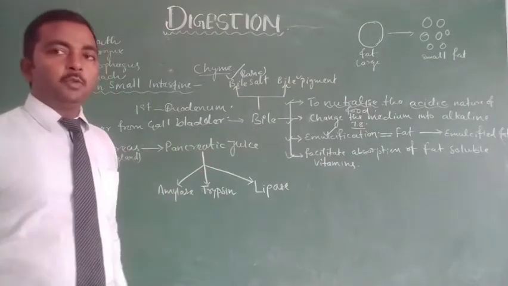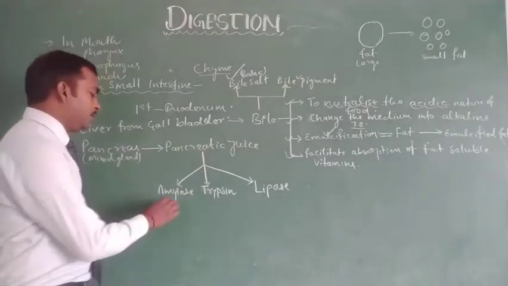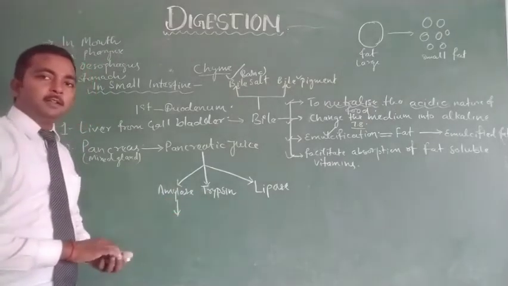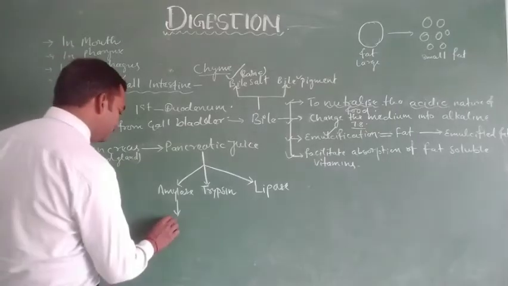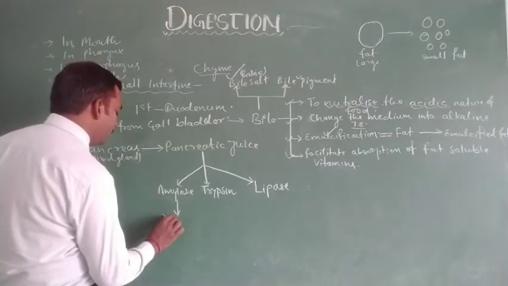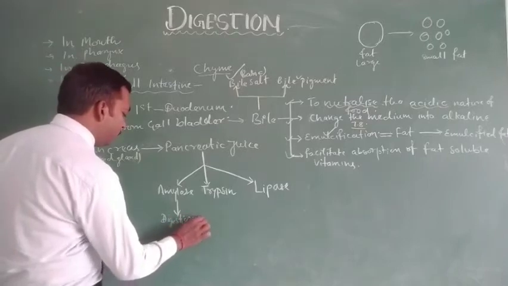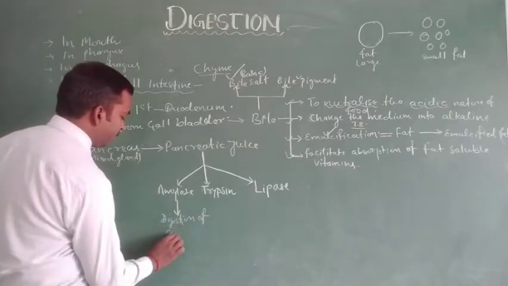So what are the roles of these enzymes? Amylase or pancreatic amylase performs the digestion of carbohydrate.